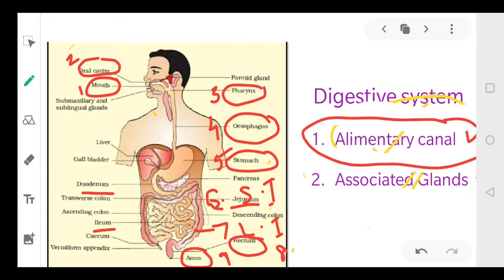So the nine most important parts are: mouth, oral cavity, pharynx, esophagus, stomach, small intestine, large intestine, rectum, and anus.